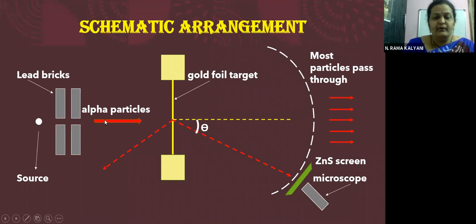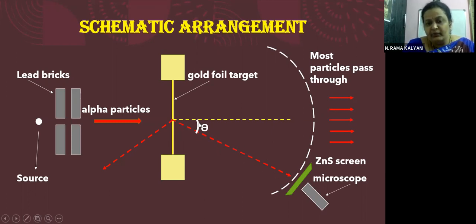Okay, children. Now this is the coherent direction of the alpha particles. That is, they are not spreading in all directions. They are moving in one direction, a beam of alpha particles. They are hitting the gold foil here, and this is the actual direction of the alpha particles. Of course, you can see here, most particles will pass through in the same direction. Some of them will be deviating.